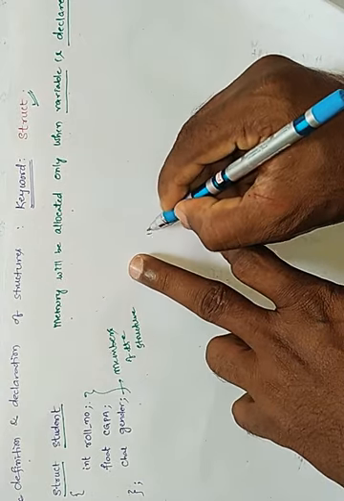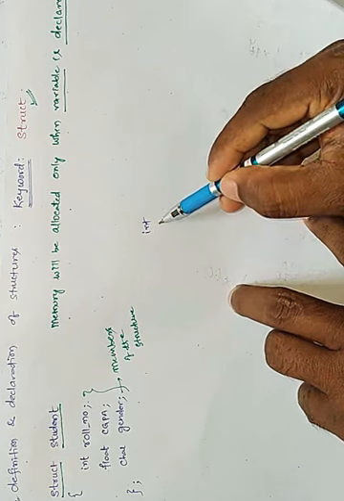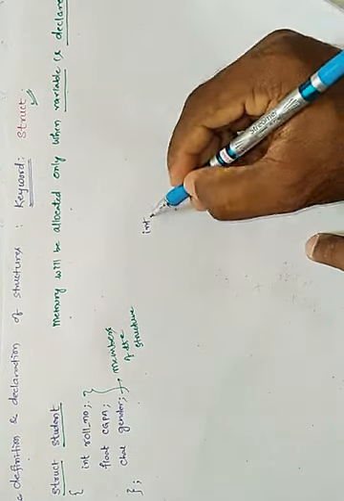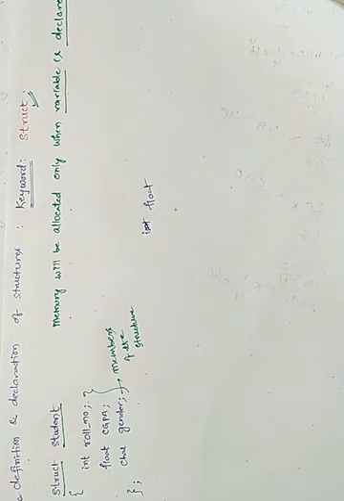For example, if I take int, we know that an integer will take 2 bytes or 4 bytes. If I take a 32-bit processor, an integer will provide you 4 bytes. Let us say float. Float will take 4 bytes. But to whom do I have to provide those 4 bytes? We don't know.